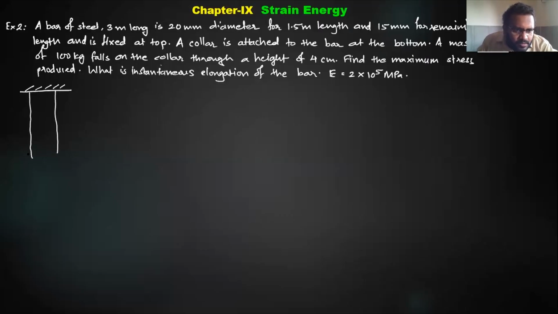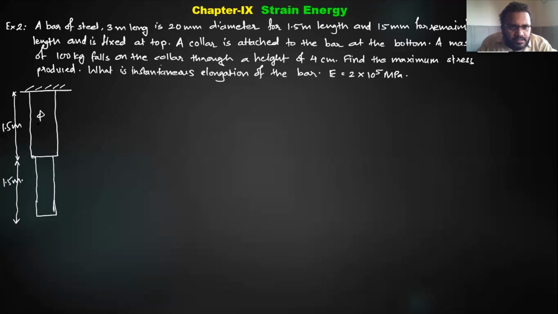There is a bar which is having different cross section. This length is 1.5 meter and this length is also 1.5 meter. Here the diameter is 20, here it is 15.